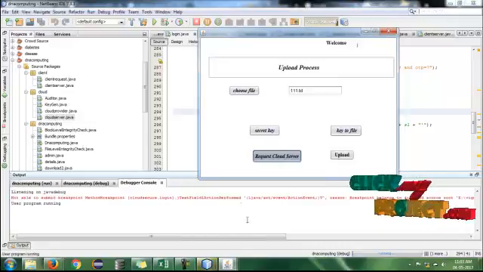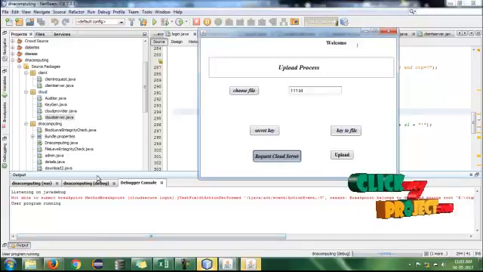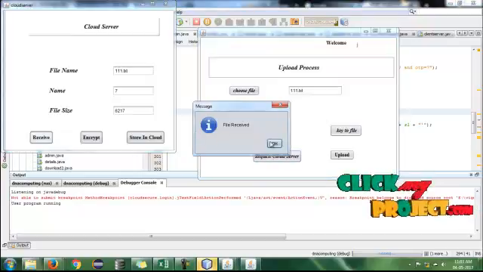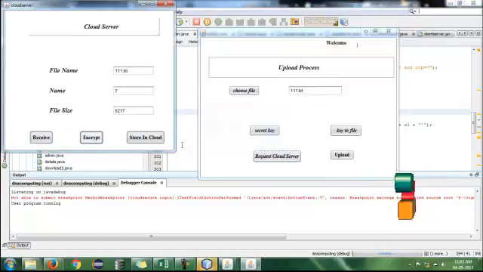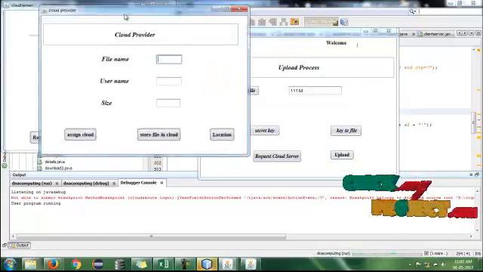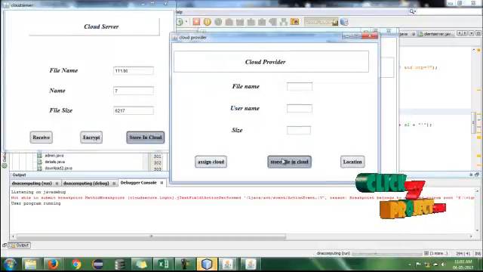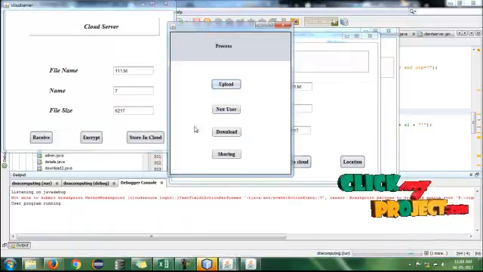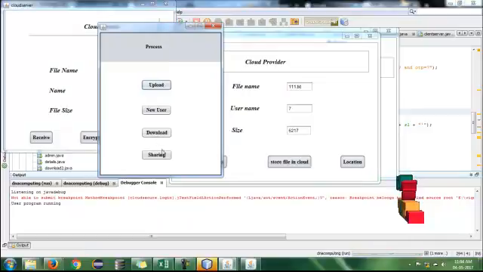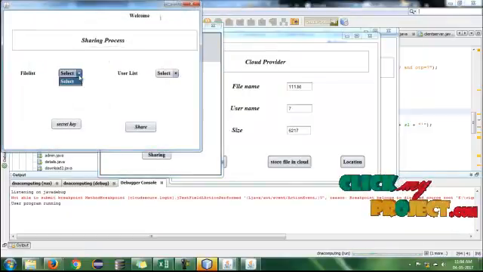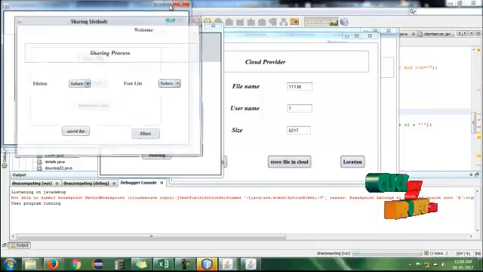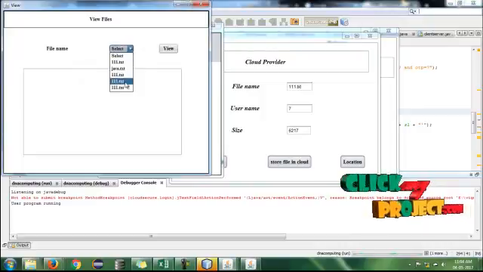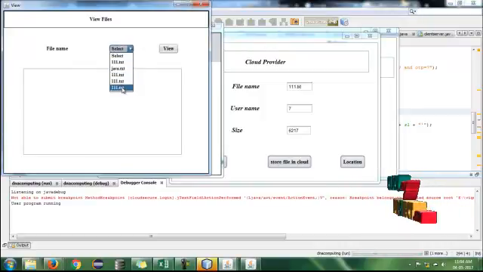Wait until the cloud server is processed, and the data message can be sent and the message can be received. This shows the security process to store the file, and the cloud can be assigned and the file can be stored in it, and after that there are many processes. If I want to share the file, I can share it with certain users. It shows the sharing of the file, and I can view the shared files. These are the files that can be shared.